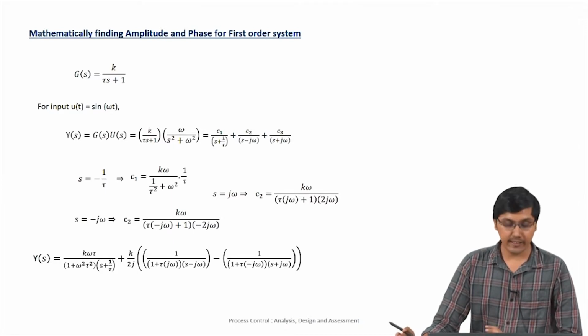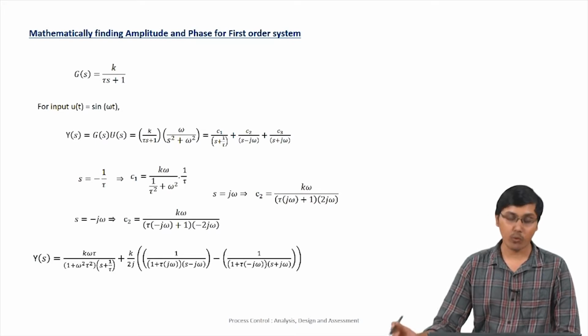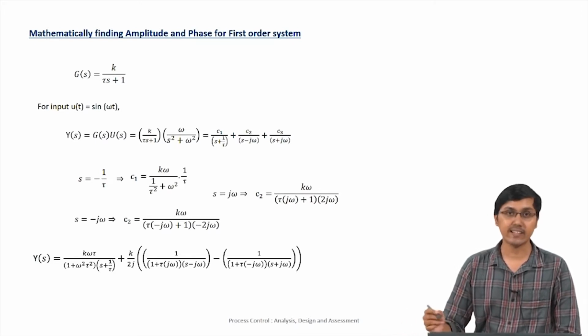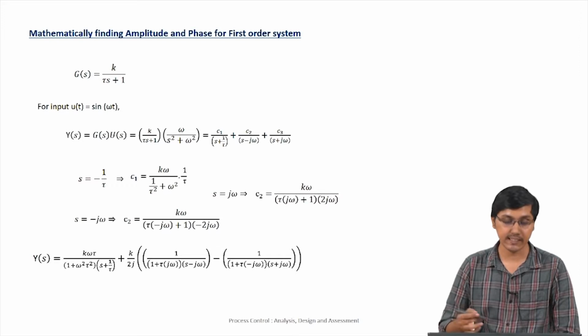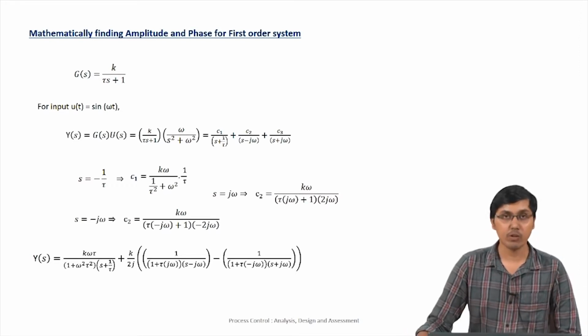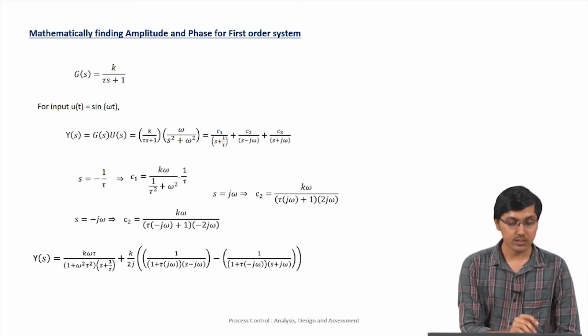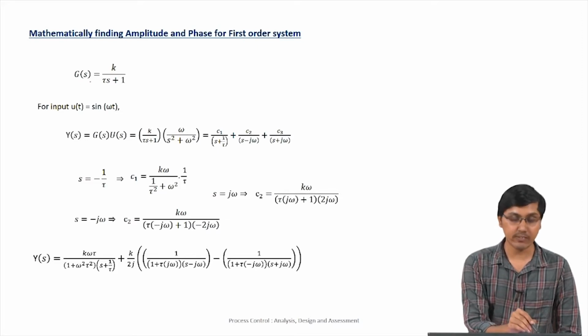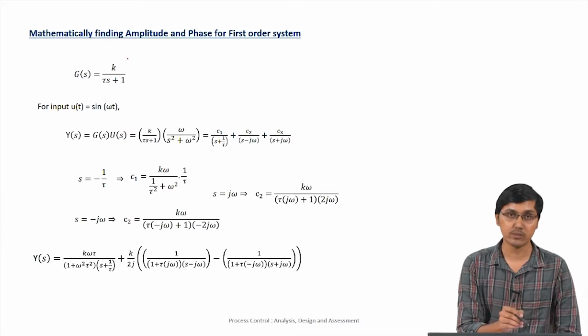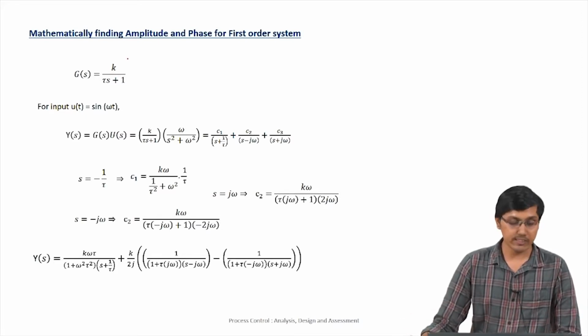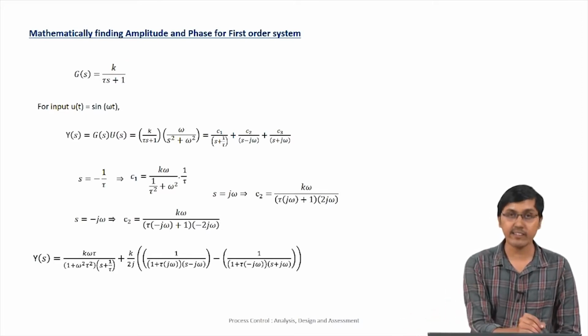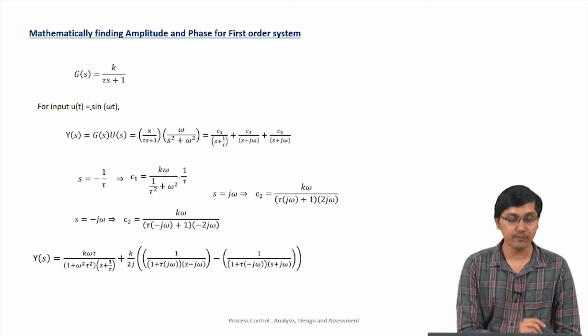So coming to mathematically putting everything together and seeing exactly what this phase lag is and how we can mathematically represent it, that is what we are going to see now. So this is the system, this first order system. Generally we say a first order system is k by tau s plus 1, and we are giving the input as u of t equal to sin omega t.